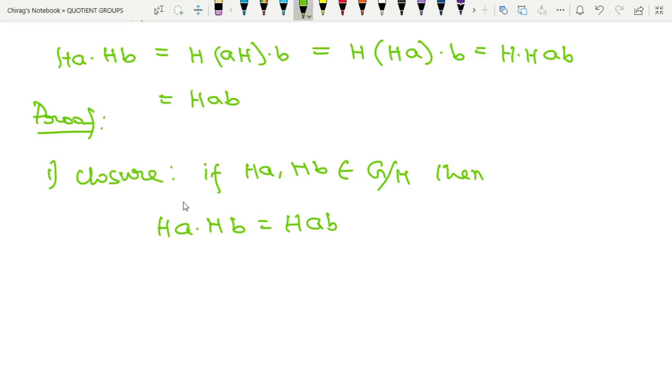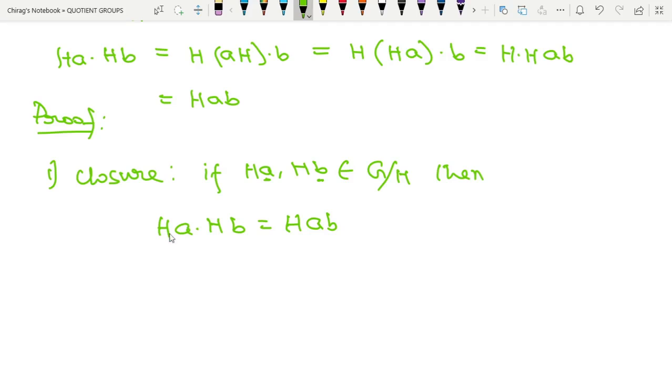See here, A belongs to G, and B belongs to G, capital G. Now HA and HB belongs to G by H. So whenever this element A belongs to G, HA belongs to G by H, right?